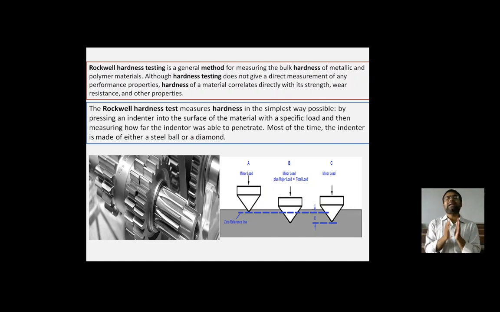So the Rockwell hardness test measures hardness in the simplest way possible, by pressing an indenter into the surface of the material with a specific load and then measuring how far the indenter was able to penetrate, as you can see in this particular figure. What is happening in the Rockwell hardness test?